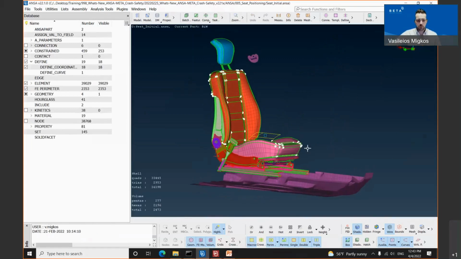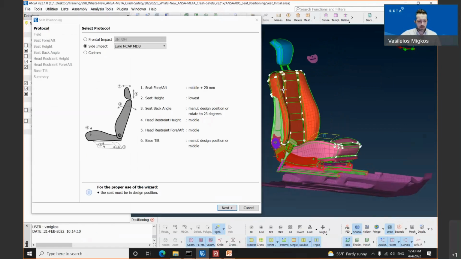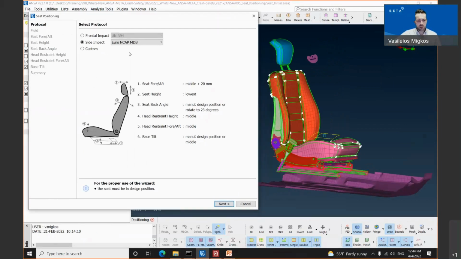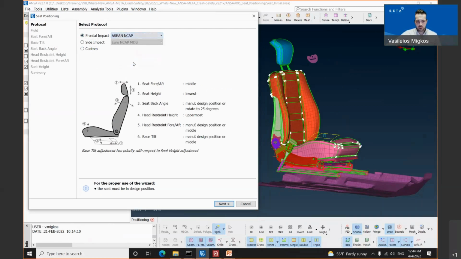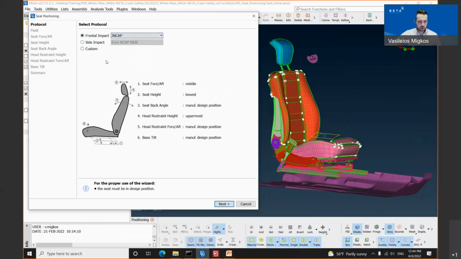Regarding the seat positioning tool, it lies again under the main toolbar, analysis tool, seat positioning. Once this wizard opens the seat positioning window, you will notice that we have on top either the front impact options or the side impact options. Apart from the protocols which are supported for the front and side impact, we have also the bottom custom one. As you might notice, once we change the protocol, let's say from the Asian NCAP to the Japan NCAP, the illustration below these two buttons changes.